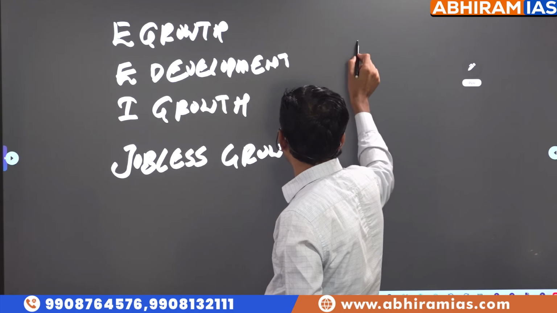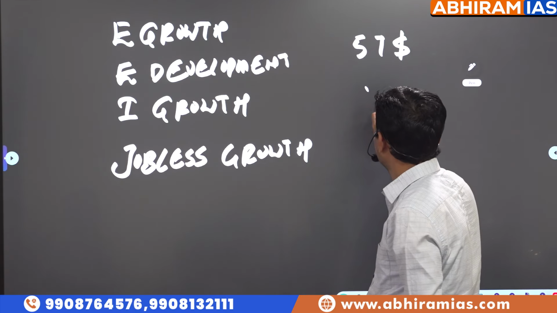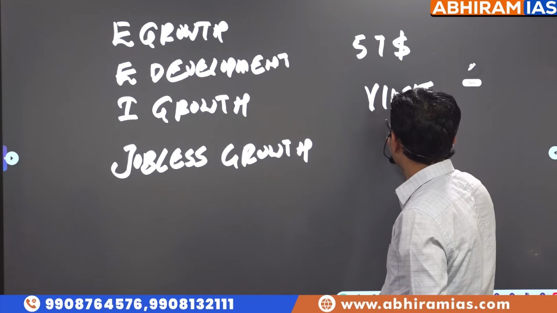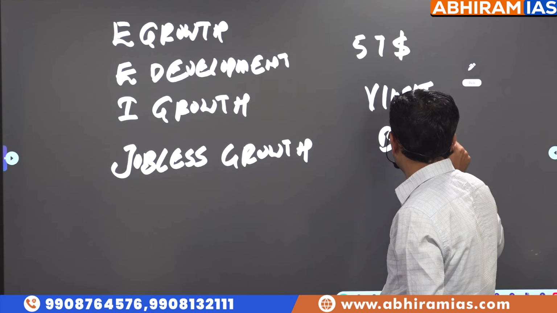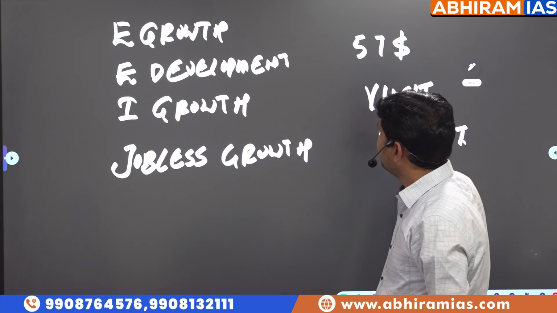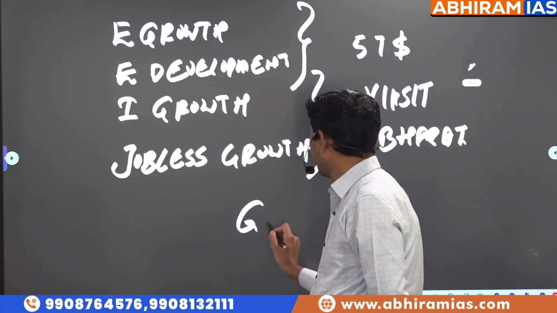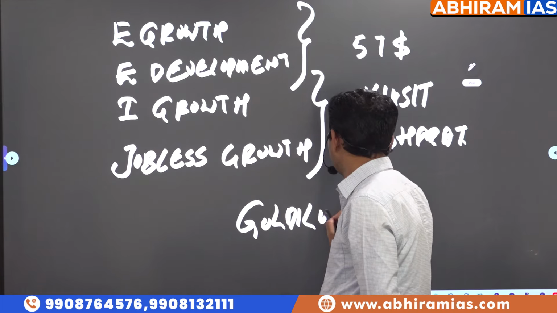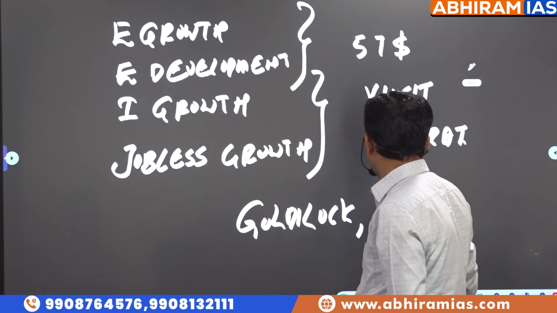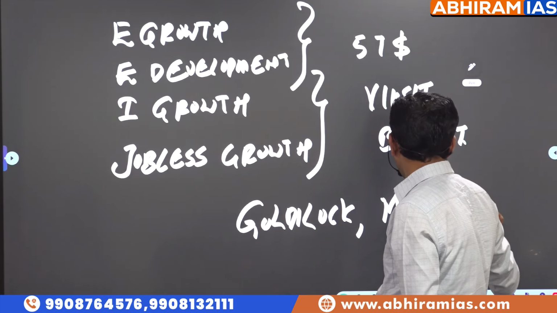Probably if you are following the newspaper, $5 trillion economy, Vikasit Bharat. So while talking about them only, the word Goldilock economy comes. The word middle income trap will come. Probably I'll explain what is the meaning of this.